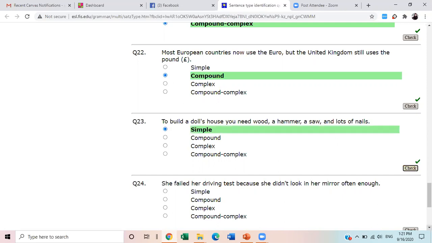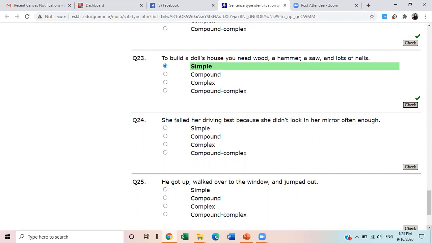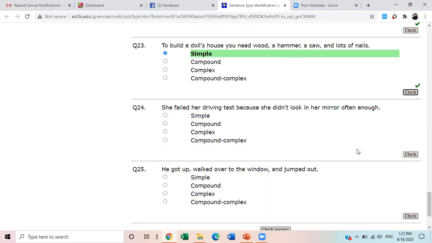Yes, correct. She failed her driving test because she didn't look in her mirror often enough. This because is telling you that it is not one of the FANBOYS words. Complex, ma'am. Complex.